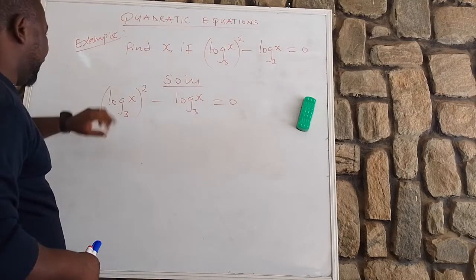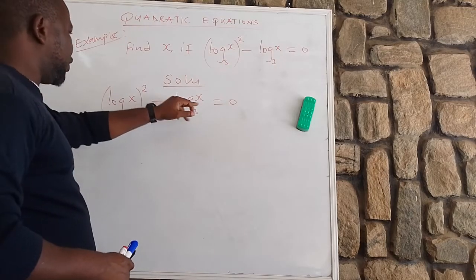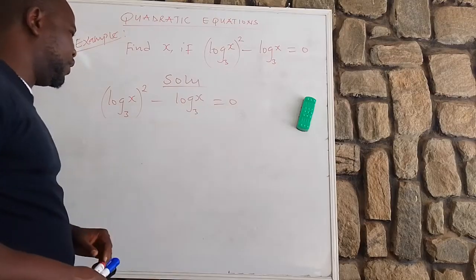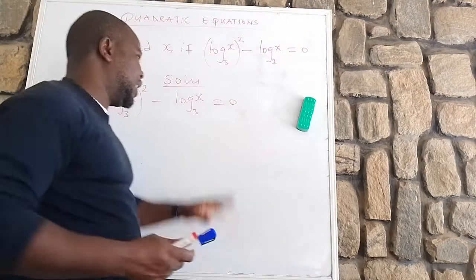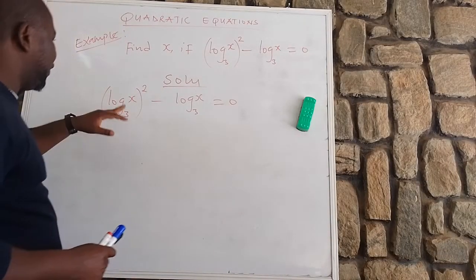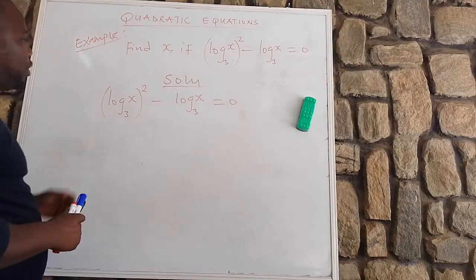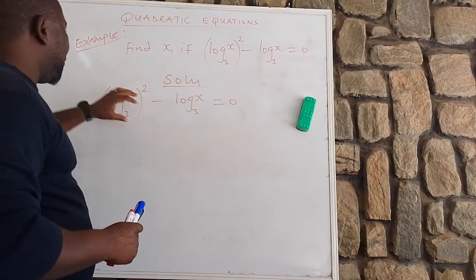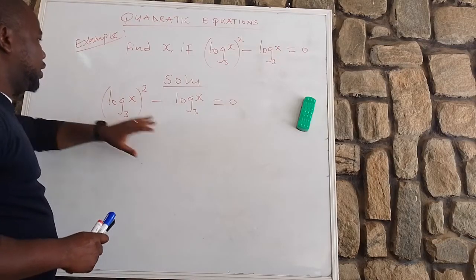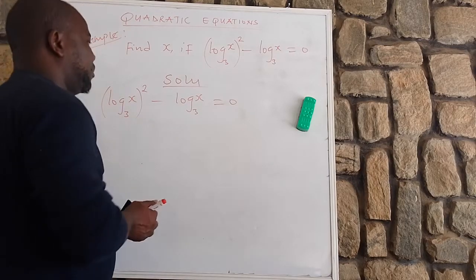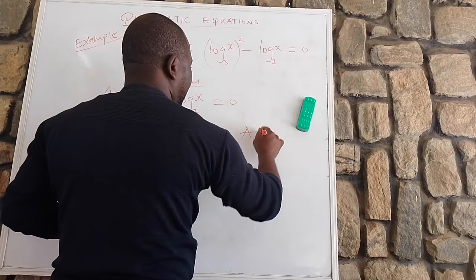Look at this. Inside this bracket, we have log x base 3. Here we also have log x base 3. True or false? It means they are the same, the bases are the same. For the fact that they are the same, what you are going to do here is use substitution. You can use any of the alphabets, either A or N.